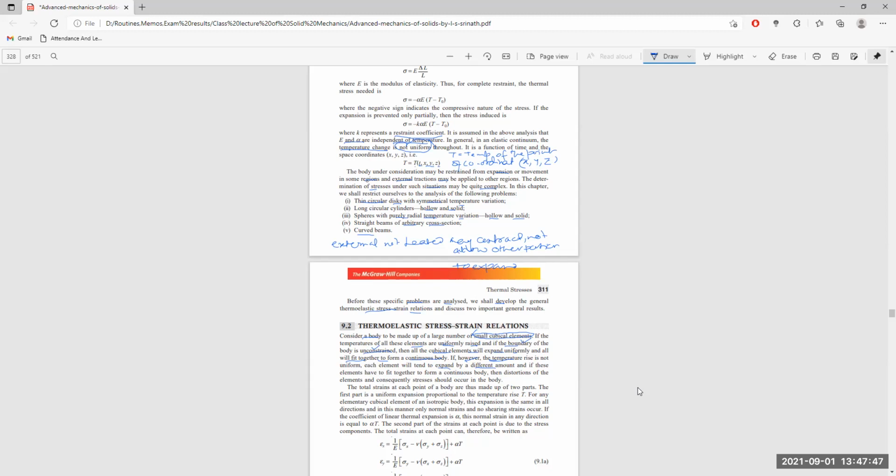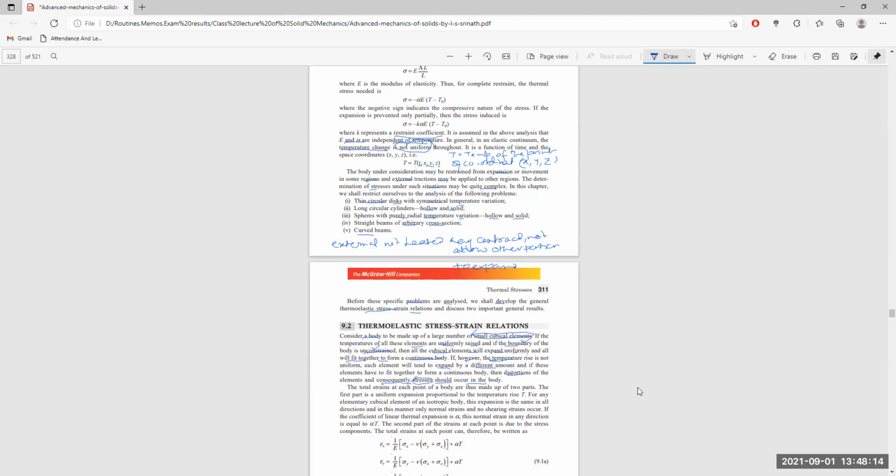Then the distortion of the body cannot be avoided, and consequently stresses must occur in the body itself. Our job is to keep the body together in spite of this uneven increase or decrease in temperature, and this effort to keep the body together will create stresses inside the body itself.